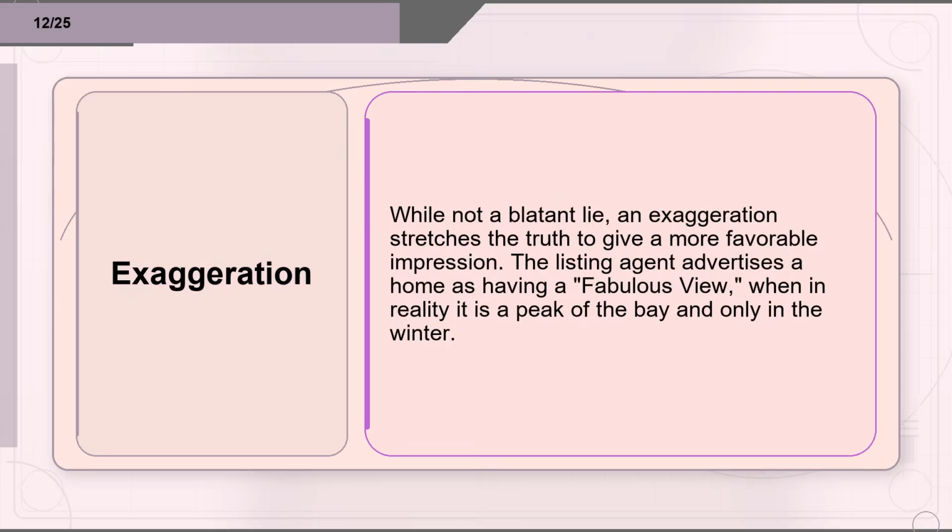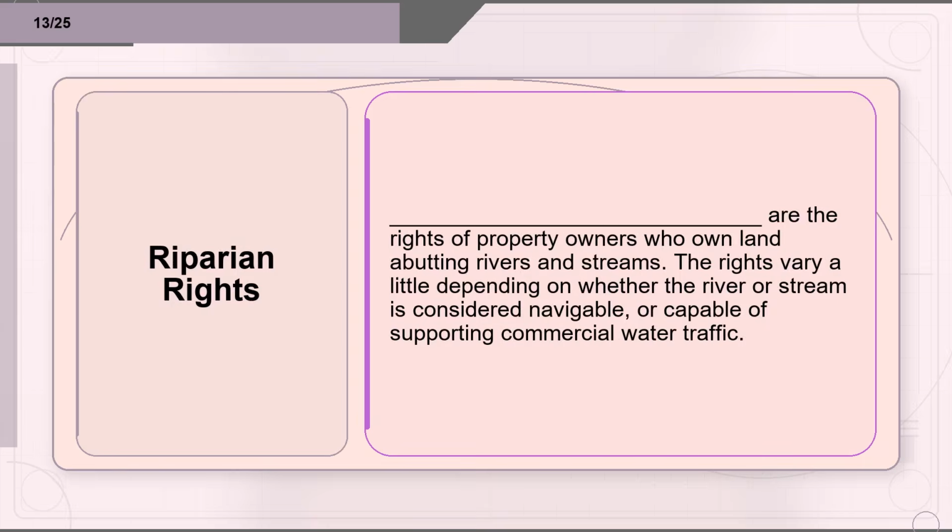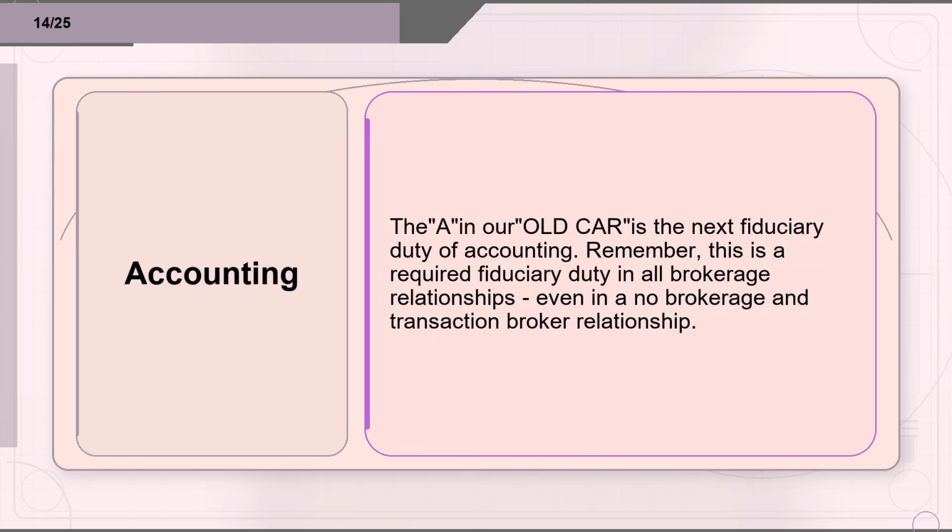Flashcard 12. Term: exaggeration. Definition: While not a blatant lie, an exaggeration stretches the truth to give a more favorable impression. The listing agent advertises a home as having a fabulous view, when in reality it is a peek of the bay and only in the winter. Flashcard 13. Term: riparian rights. Definition: Riparian rights are the rights of property owners who own land abutting rivers and streams. The rights vary a little depending on whether the river or stream is considered navigable, or capable of supporting commercial water traffic.